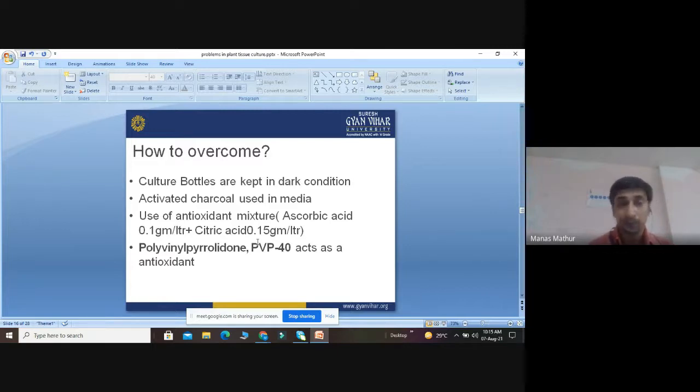So the care we have to take is that culture bottles are kept in the dark condition so that there is no photooxidation, because in the light they will cause photooxidation reactions. Then we will use activated charcoal in the media. Then we will use an antioxidant mixture like ascorbic acid, citric acid, and PVP40 that acts as an antioxidant. So these are the main compounds which are used.